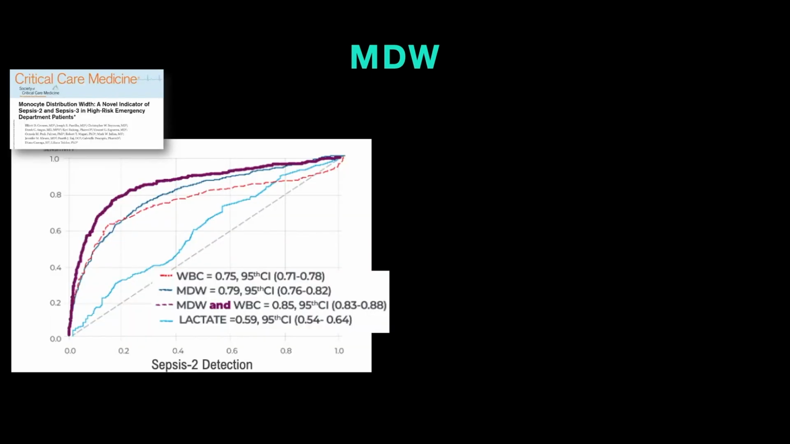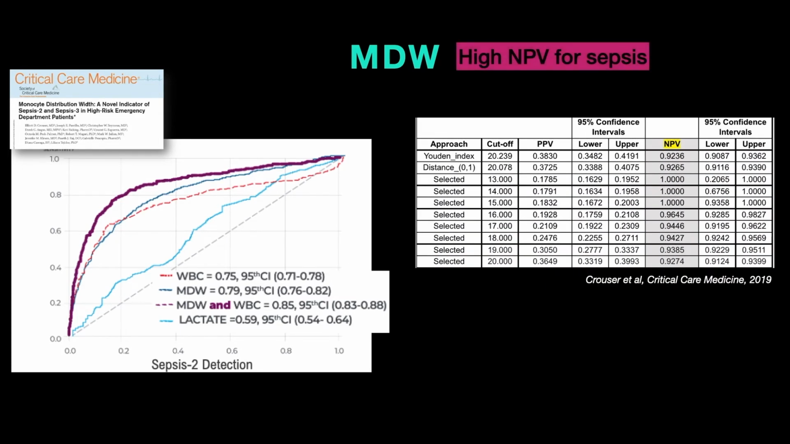We understand the value of MDW in acute care setting to help us diagnose sepsis. The study on the left led to MDW's FDA clearance for detection of severe infection and sepsis in the emergency department. It demonstrates a superior AUC on the receiver-operator characteristics curve, especially when compared to other relevant markers. But also, MDW values less than 20 show a high negative predictive value for sepsis. With this in mind, we will begin our clinical case presentation to showcase the utility of MDW's negative predictive value for sepsis.